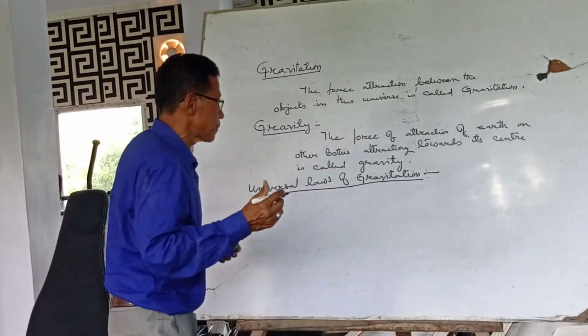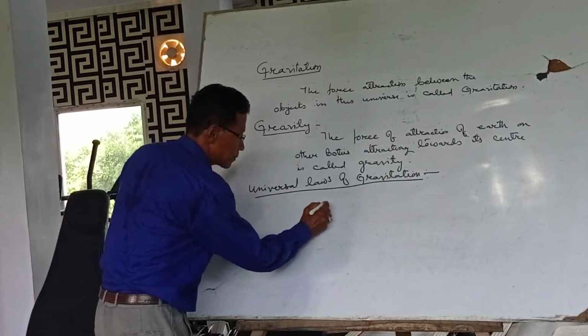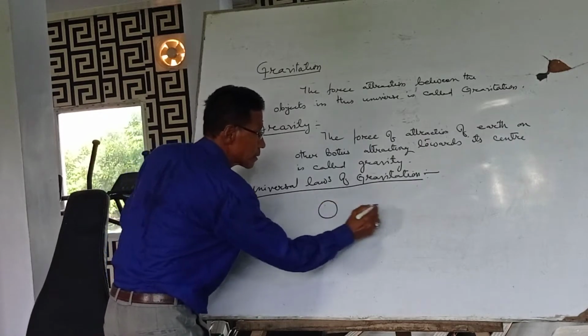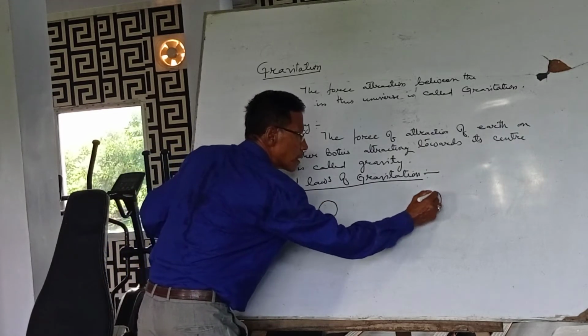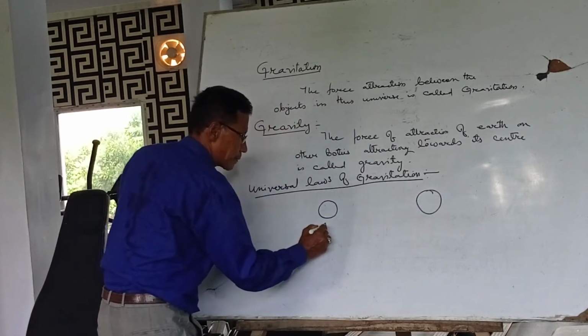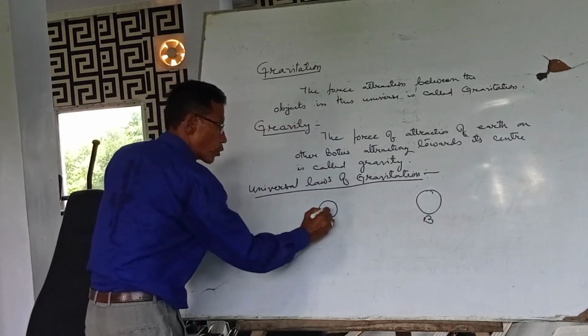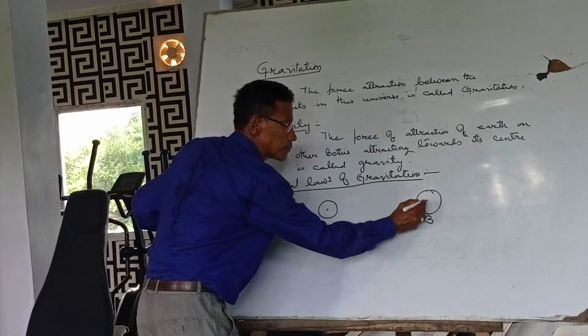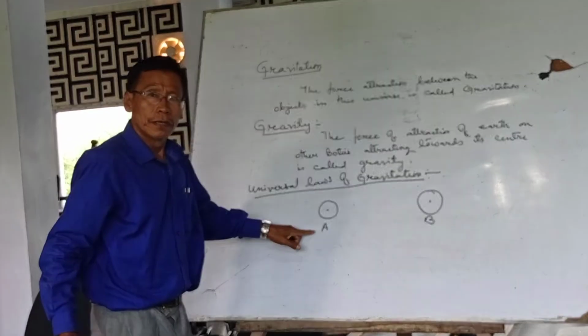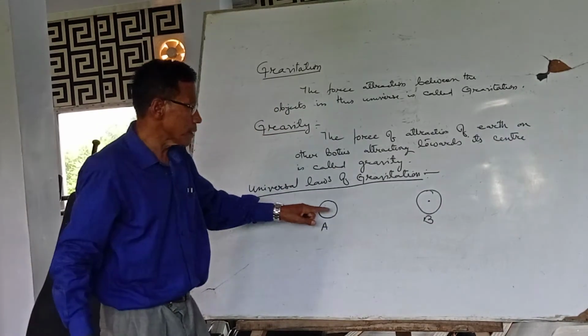Say for example, there are two bodies, one is A, another one is B. A's center is here, B's center is here.